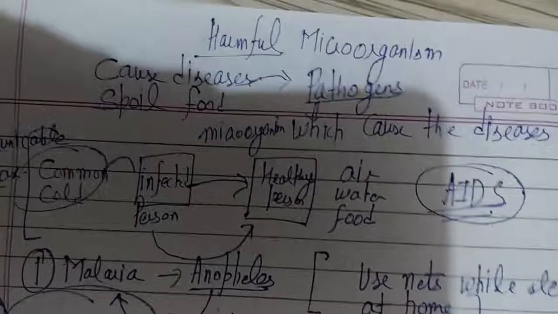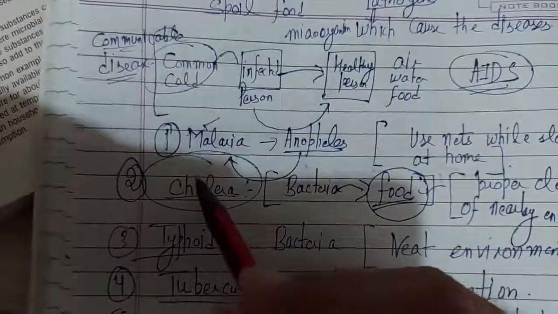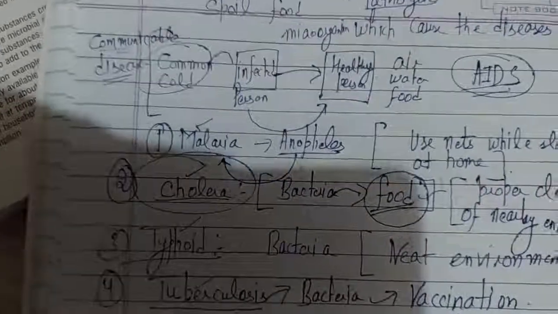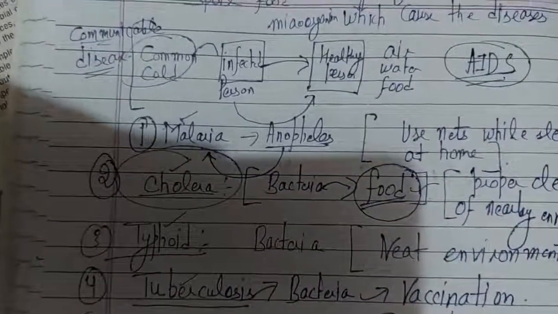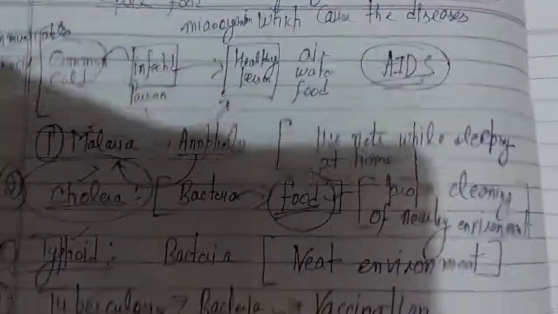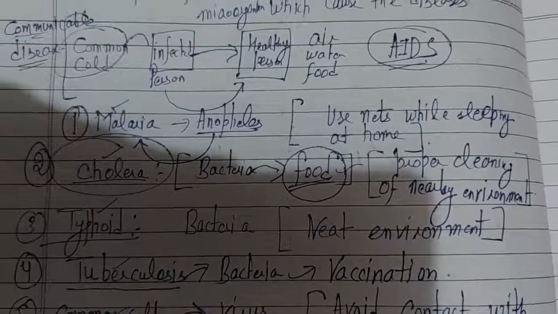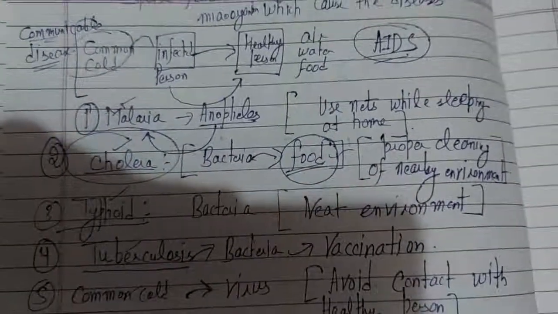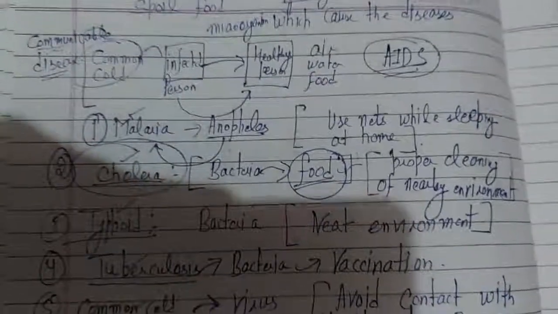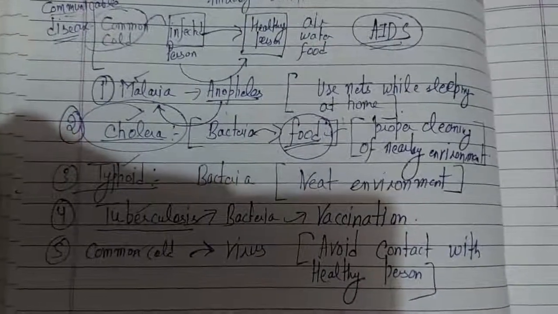Then comes the category of communicable diseases, and we discussed a lot of communicable diseases. Malaria is also a kind of communicable disease, cholera, typhoid, tuberculosis, common cold. These communicable diseases spread from an infected person to a healthy person with the help of air, water or food. Malaria is caused by Anopheles, and cholera means dehydration. Loose motions will also be there in cholera, which is caused by bacteria. Typhoid is also caused by bacteria, and tuberculosis is also caused by bacteria. Common cold is caused by a virus. And we have also written some precautions on how we can prevent ourselves from such kinds of diseases.